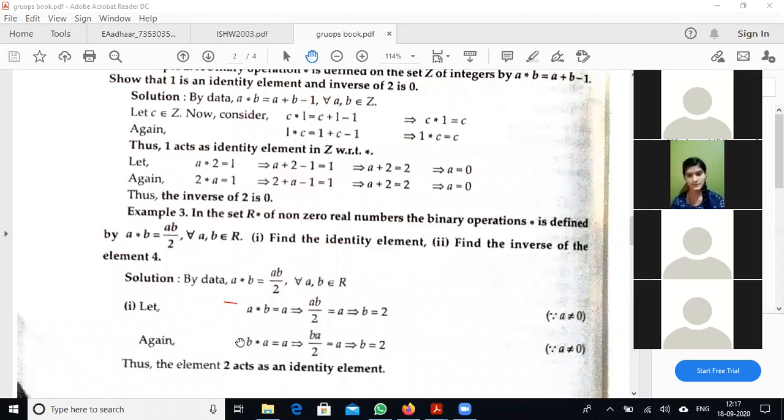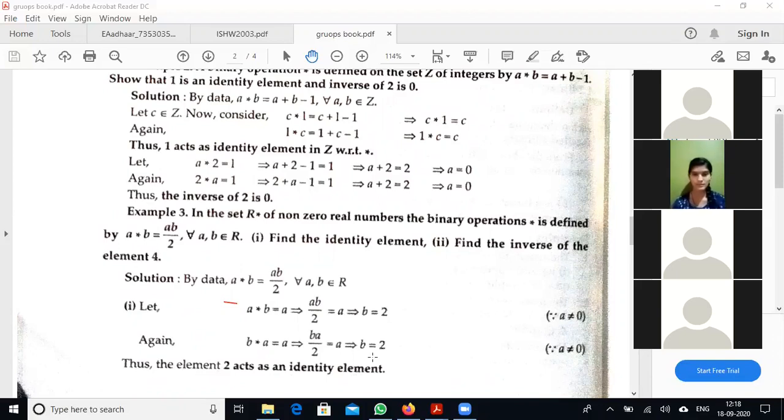Another condition: e star a equals a, which implies ea divided by 2 equals a. By the right cancellation law, e by 2 equals 1, and multiplying by 2 on the right hand side, we get e equals 2. Hence, in the case a star e equals a, the value is 2, and in the case e star a equals a, the value is also 2. Thus, 2 is an identity element.